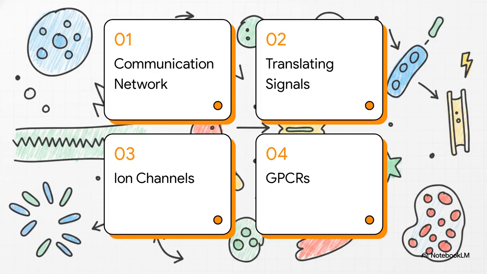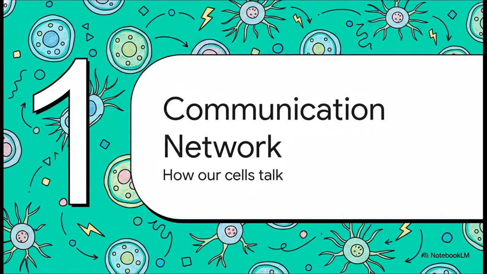First, we'll cover the cellular communication network, then translating external signals, followed by ligand-gated ion channels, and finally G-protein-coupled receptors. Section 1, the cellular communication network, how our cells talk.